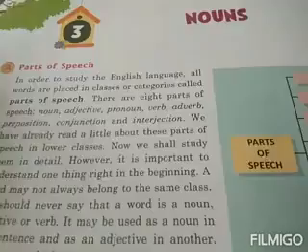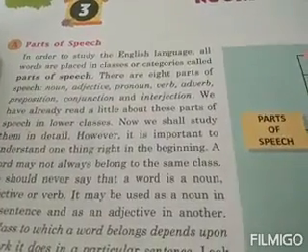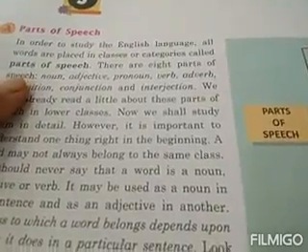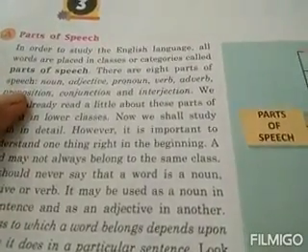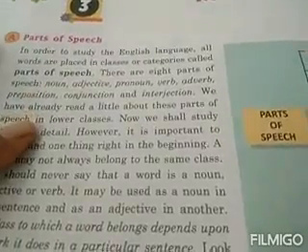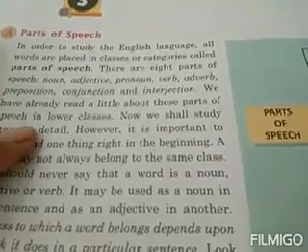Now let us read more about nouns. In order to study the English language, all words are placed in classes or categories called parts of speech. There are 8 parts of speech: noun, adjective, pronoun, verb, adverb, preposition, conjunction and interjection. We have already read a little about these parts of speech in lower classes.